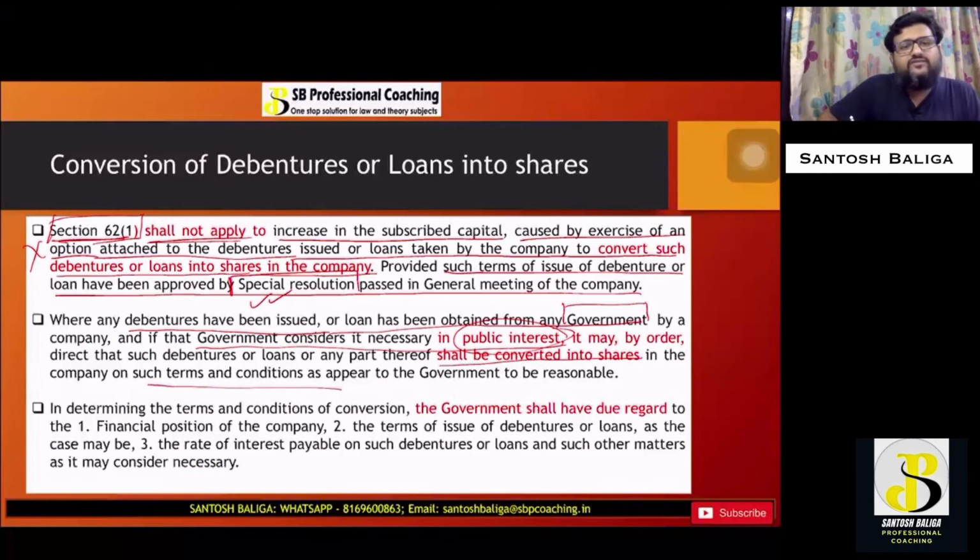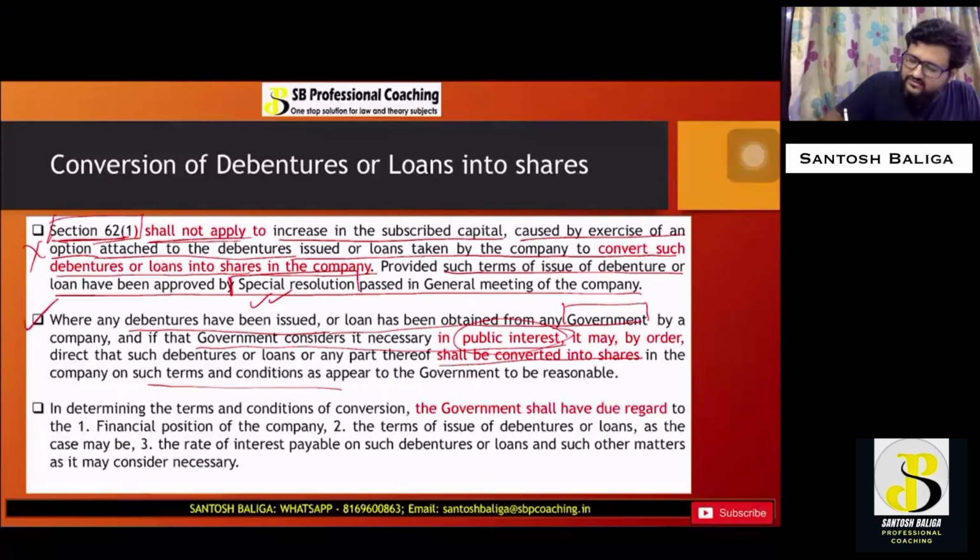Now, this is a point which is about conversion of debentures or loans into shares. Conversion of debentures which are issued to government into equity shares, and that is by an order, mandatory order, which is passed by the government, and the terms and conditions are also fixed by the government as it may seem to be reasonable. I hope this point is also clear.